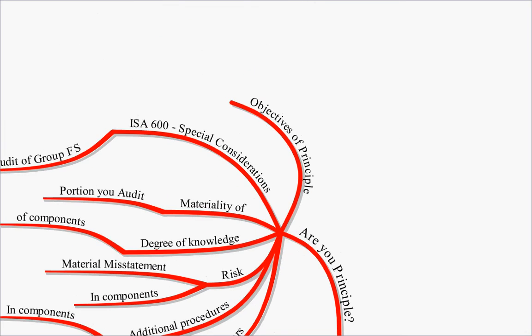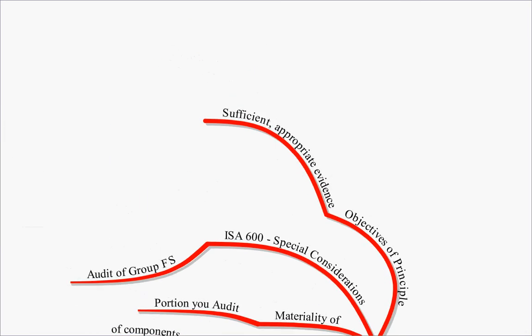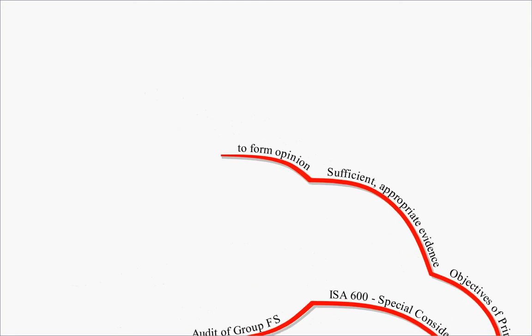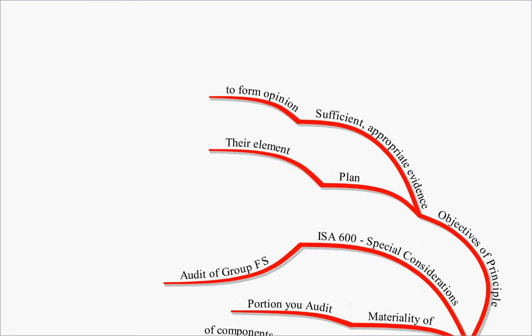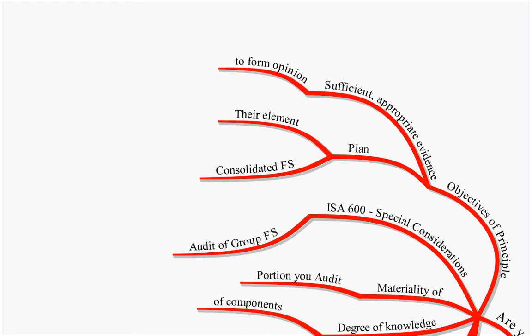The objectives of the principal auditor then: well, he wants to gather sufficient appropriate evidence to form an opinion. He'll plan his own component, i.e. their element of the audit, and also the consolidated financial statements audit. Okay, so they will plan their own element and the consolidated financial statement audit.